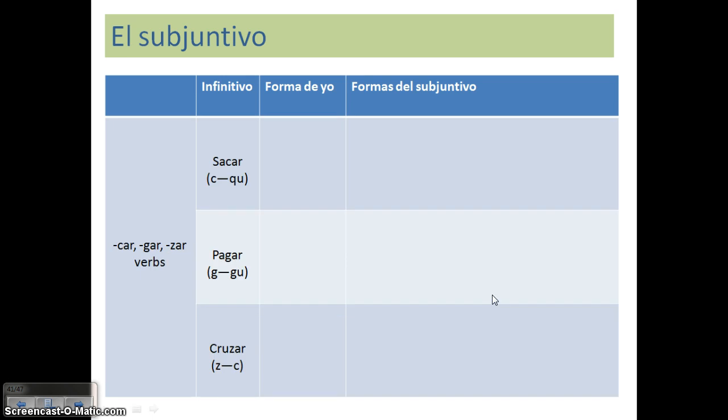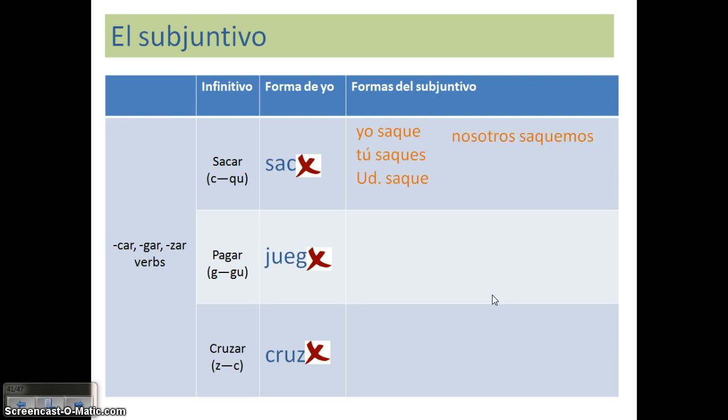Now the car-gar-zar verbs. Once again I'm going to take the yo form. Pago, for example. When I drop the O, I'm going to add not just the opposite endings, but I'm also going to change the C to QU, the G to GU, the Z to C. So yo saque, tú saques, usted saque, saquemos, saquéis, saquen.